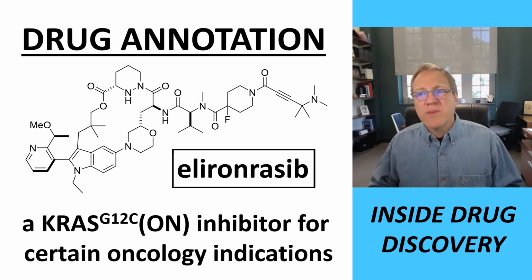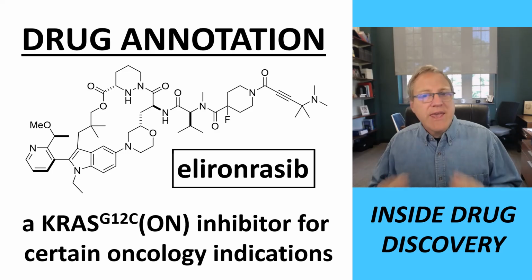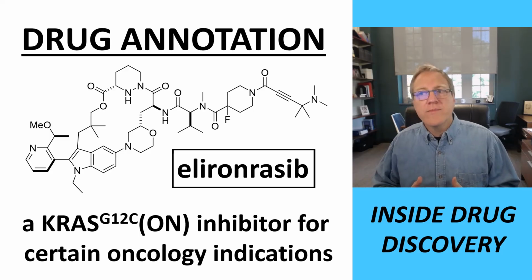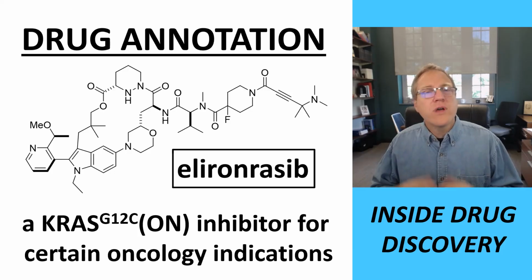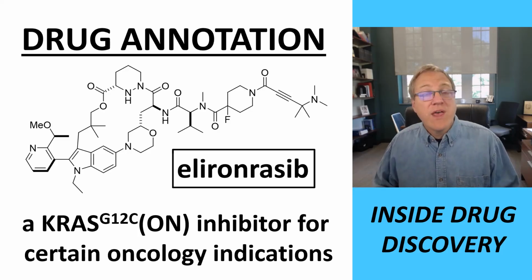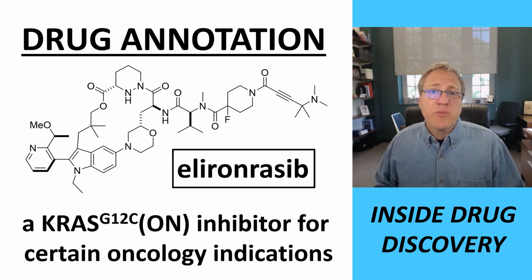This video describes the discovery program of elironrasib, a cancer treatment that acts through covalent inhibition of KRAS G12C on. The program is summarized based on a Drug Annotation article in the Journal of Medicinal Chemistry. The article was authored by chemists at Revolution Medicines in California. A link to the article is available in the video description.